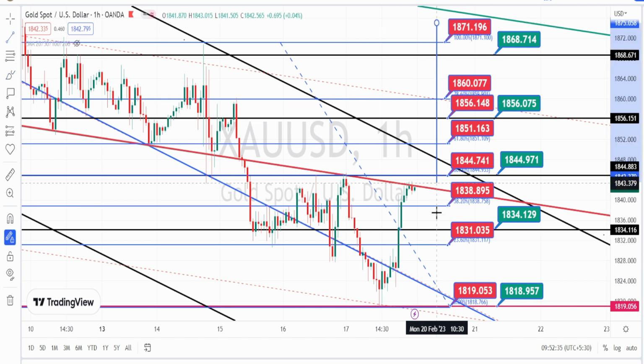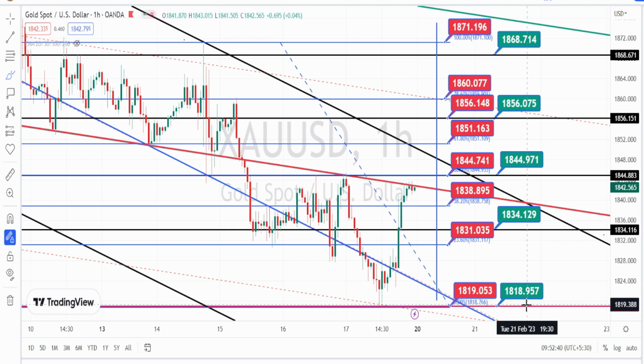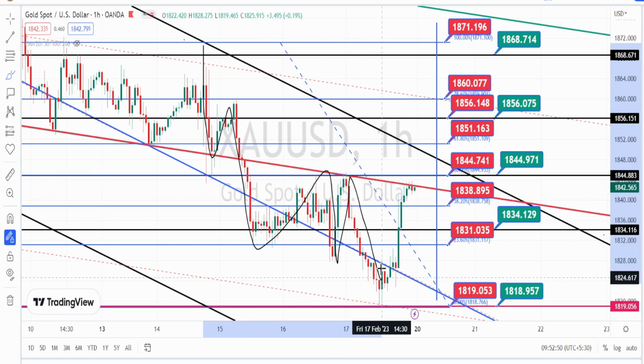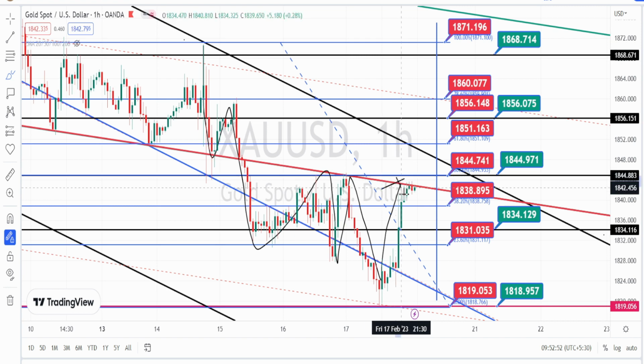So the values within these red color boxes are the resistance and support levels for the current price action in the hourly time frame. The price action in the hourly time frame was also in a bearish trend, and currently it has bounced back on the bullish side retracement and is testing the resistance level of 1844. Once this resistance level is broken, we can expect it to retest the resistance level of 1851, and once that is broken, the next levels of resistance are going to be around 1856, 1860 and 1871.